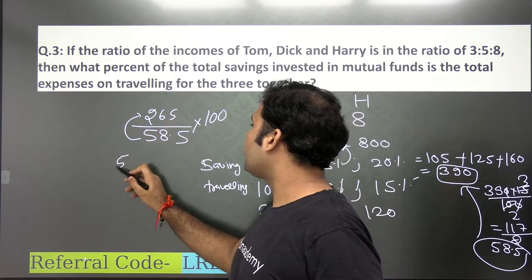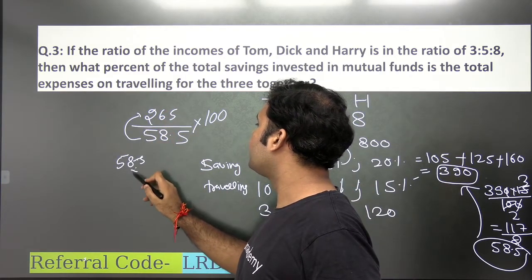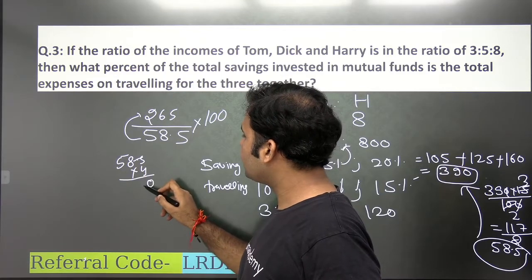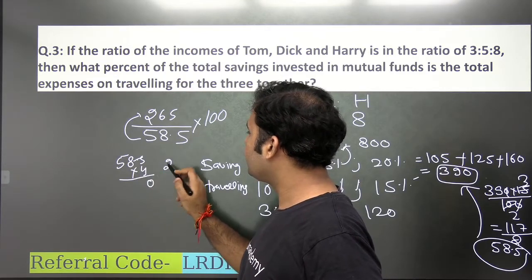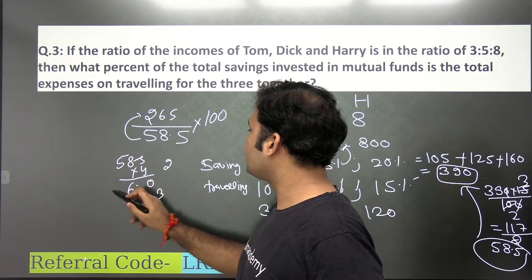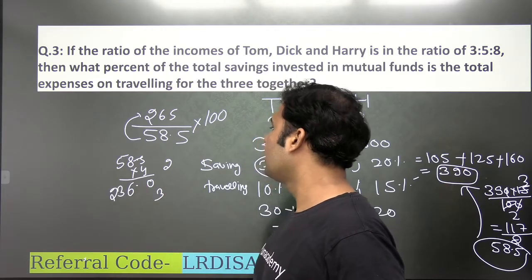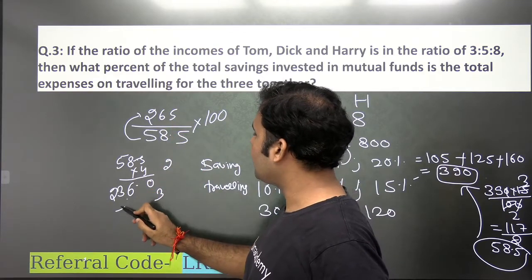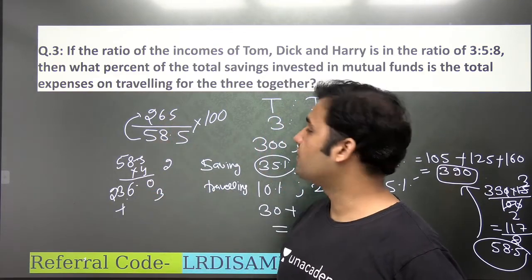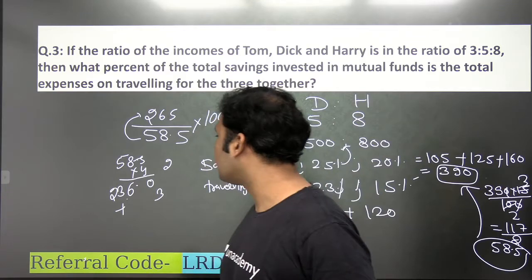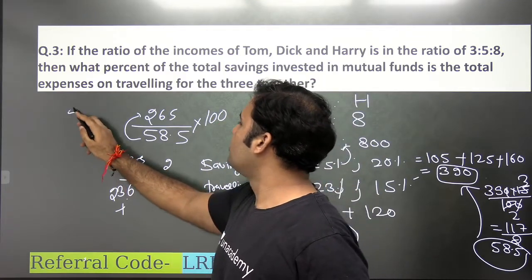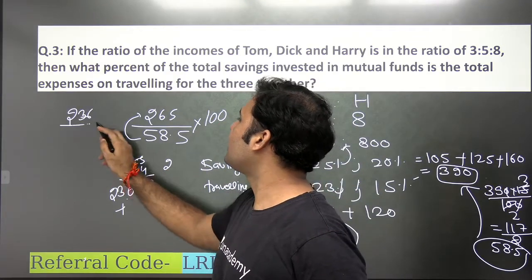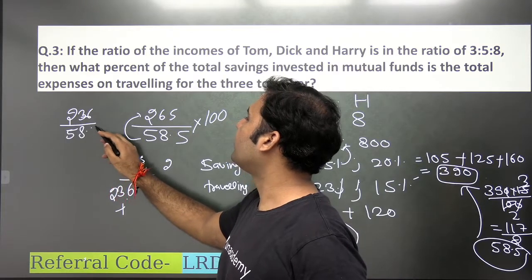So if I multiply 58.5 with 4, you see I'll get 4 into 8, 32 plus 2, 34, 3 to 236, right? So this is definitely more than 4, right? 236 plus the remaining value out of 265. If I want to do the calculation easier, but you see that 236 as a percentage of 58.5, right?